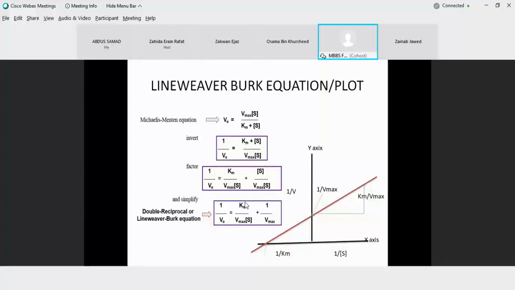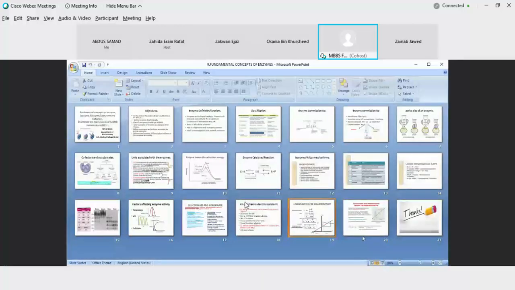Why? Because it tells you about many properties of the enzyme. So this linearity will be maintained. Now keep on increasing the substrate concentration and study what is happening to the velocity of an enzyme or what is happening to the Km value. Instead of the substrate, you can plot the concentration of any toxin, any drug, and study the kinetics. So linear direct proportionality would be observed, which was not the case with the Michaelis-Menten curve.